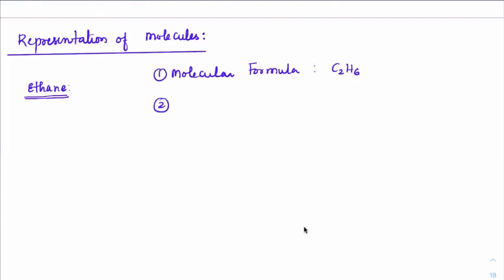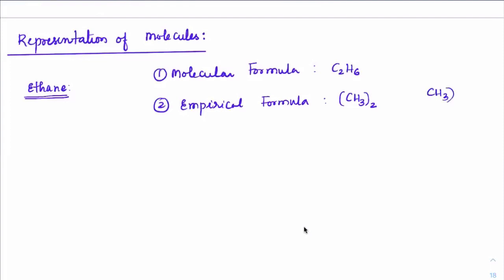Second way is empirical formula. Empirical formula normally is shown this way, CH3 whole twice, (CH3)n. The general representation of empirical formula is like this only, no?